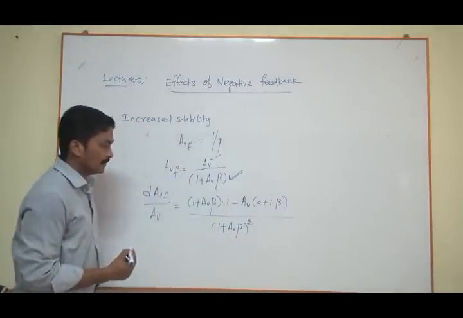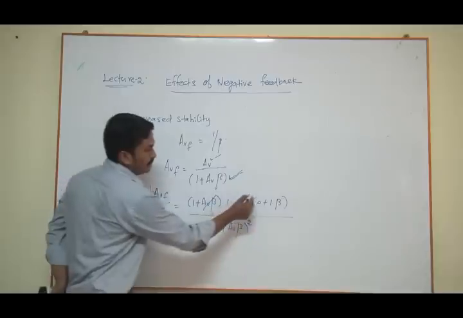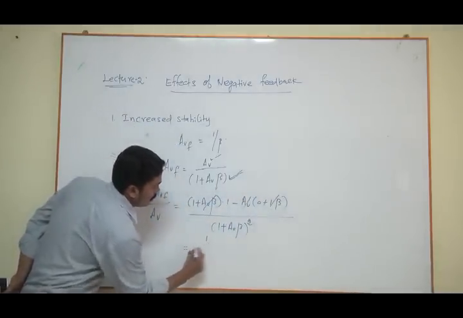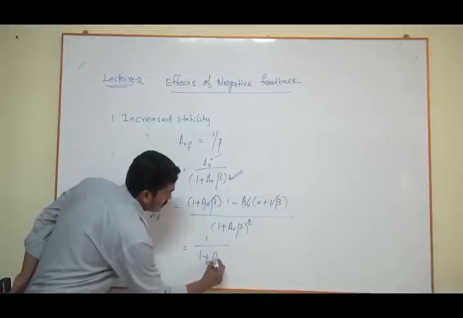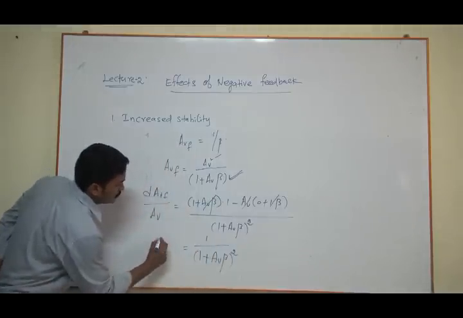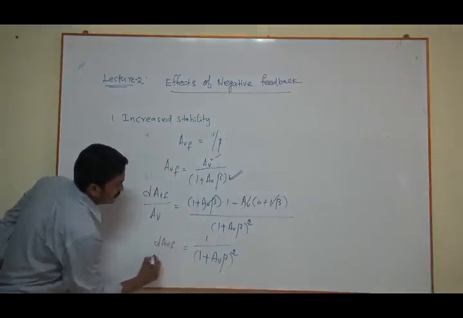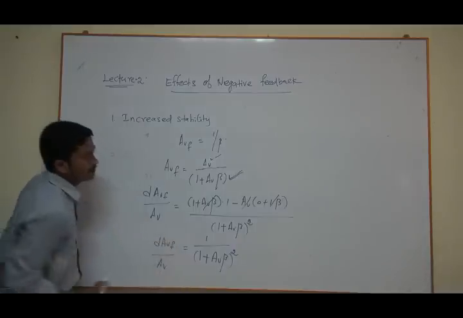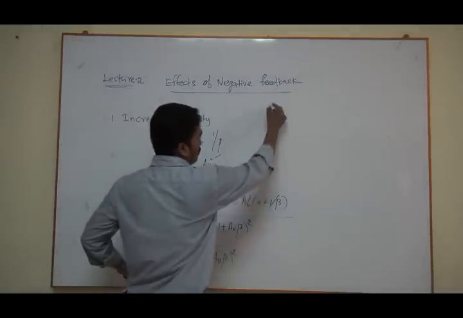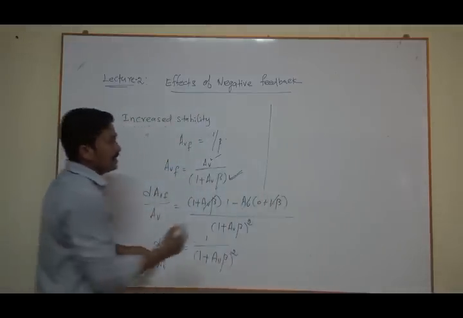The AV beta gets cancelled, so you get 1 by (1 plus AV beta) whole square, equal to dAVF by dAV.